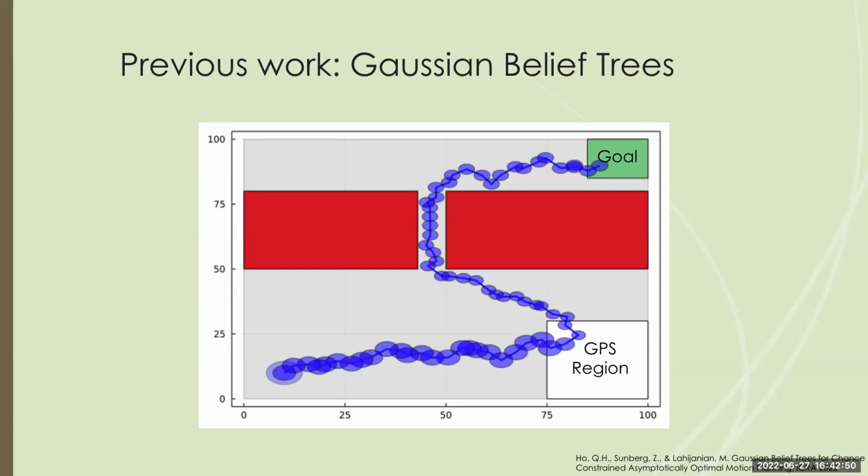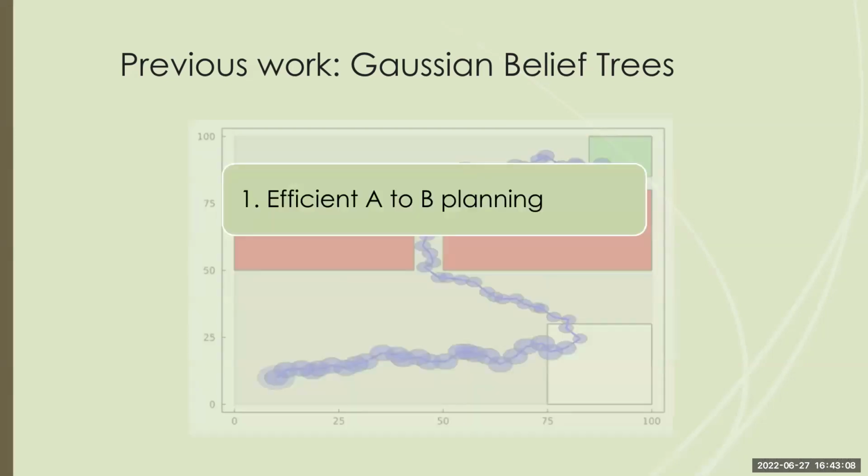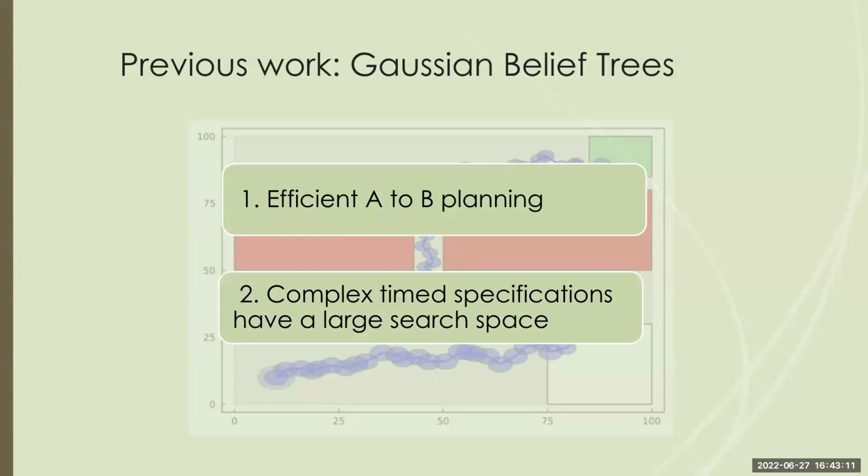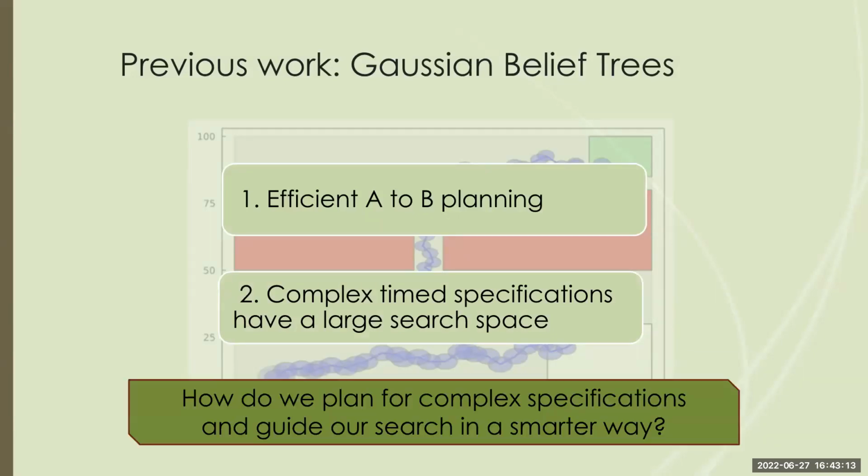So we showed that using this methodology, the robot is able to know to go to the GPS region to localize first to reduce its uncertainty before going through dangerous regions in order to obey the chance constraints before going to the goal. Next slide. So that was very good for A to B planning, but what happens when you have really complex time specifications? How do we actually guide our search in a smarter way instead of just planning and hopefully reaching the goal, satisfying the specification? Next slide.